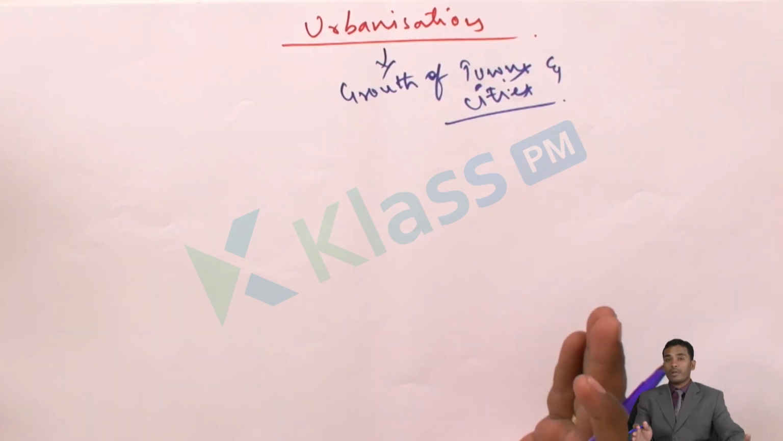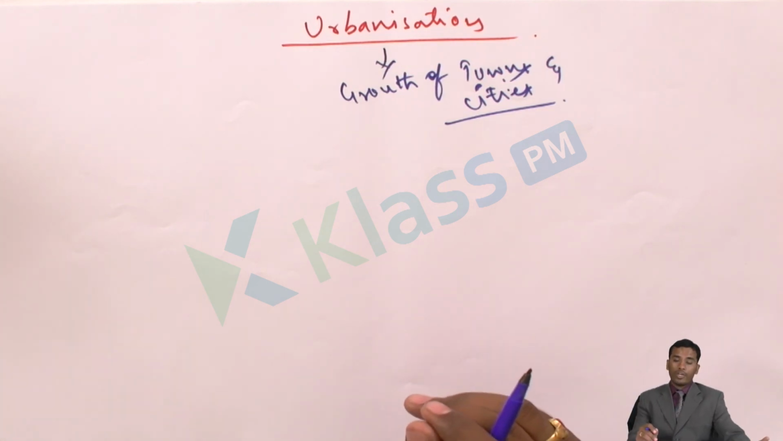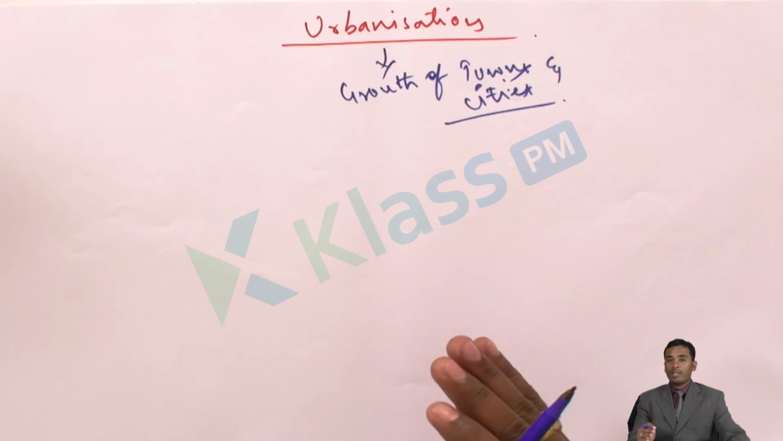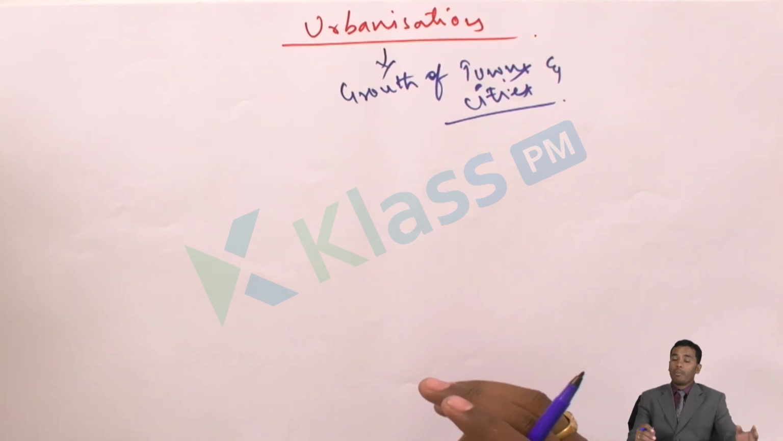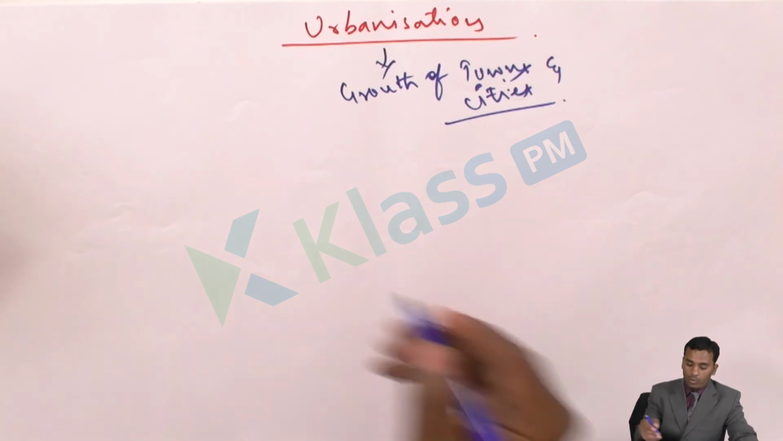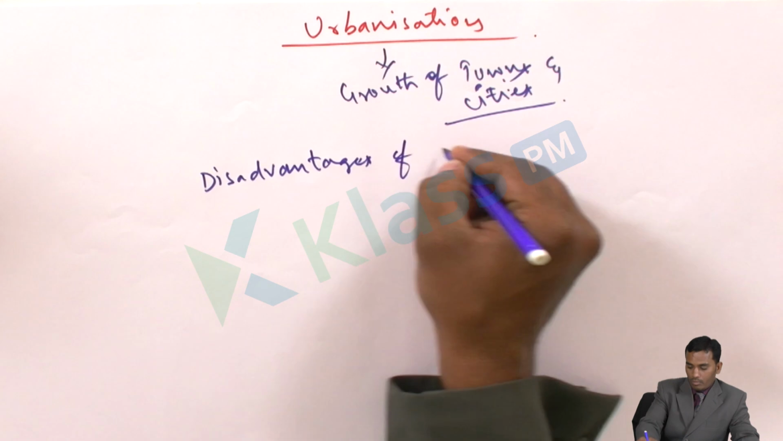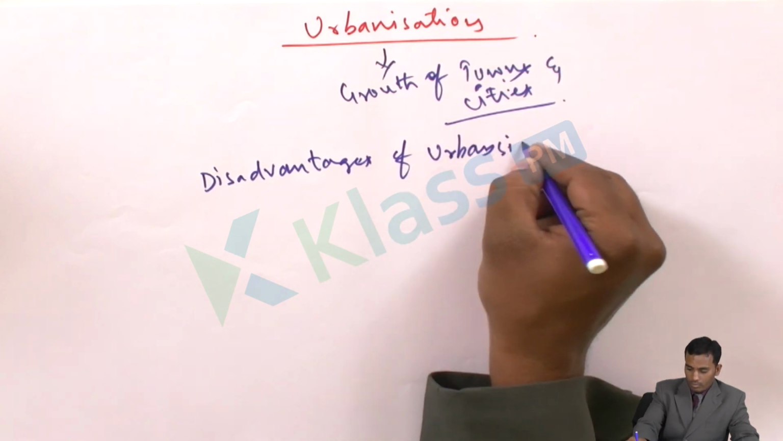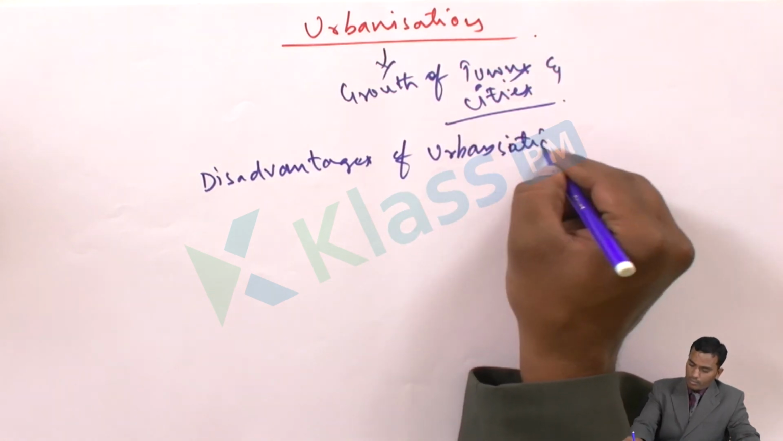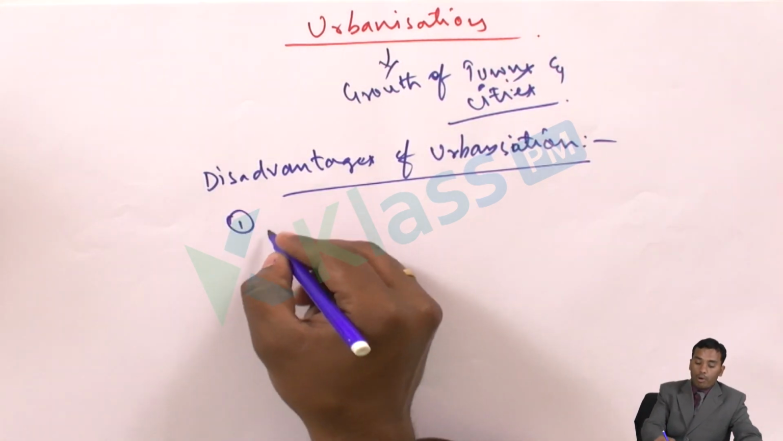Because of this urbanization, we get many facilities like good transportation, good communication, good recreation, health, education, and many other things. But along with this, we also have some disadvantages of urbanization. Disadvantages of urbanization. The first thing is